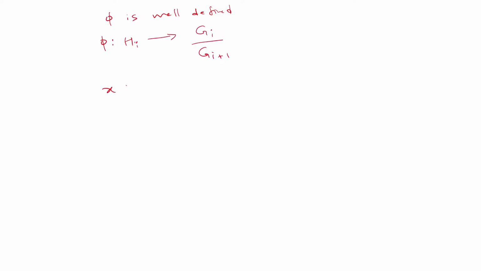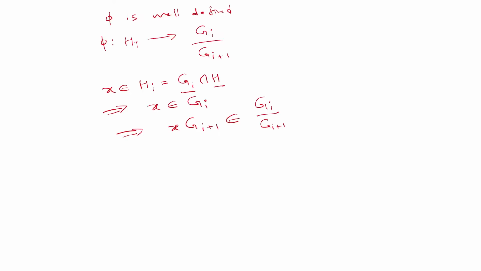If we take any element x in Hi, which is nothing but Gi intersection H, we can say that this x is also in Gi, since the elements of Hi are the common elements of Gi and H. So every element of Hi will be an element of Gi, and this implies this coset x Gi plus 1 will be an element of this quotient group Gi by Gi plus 1, and therefore phi is well defined.